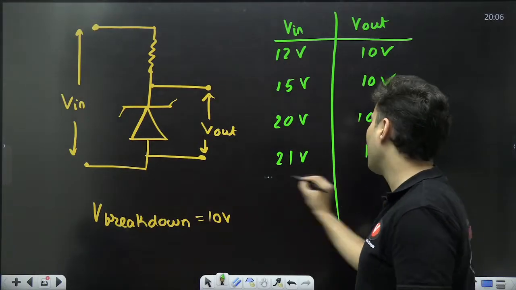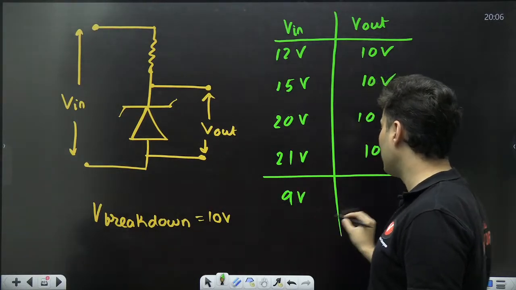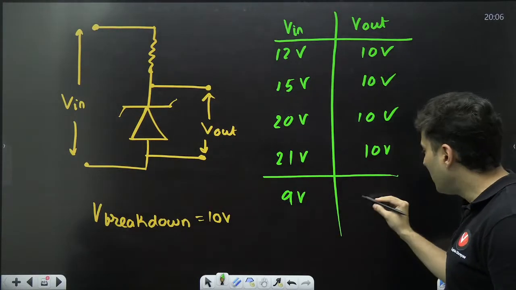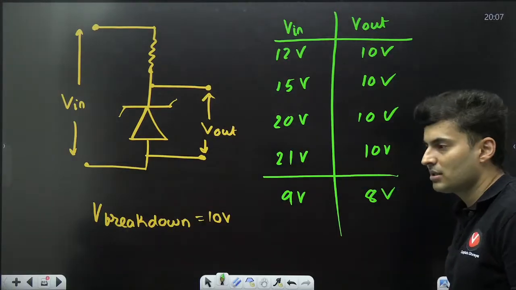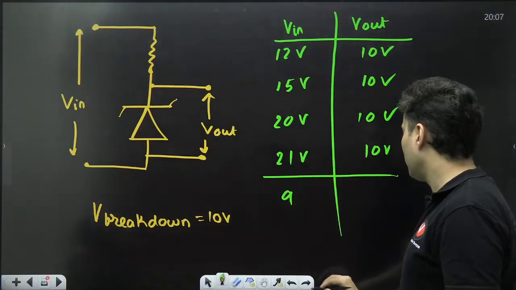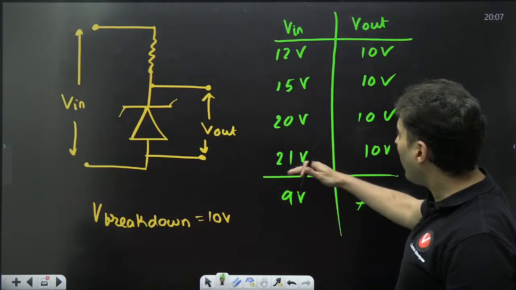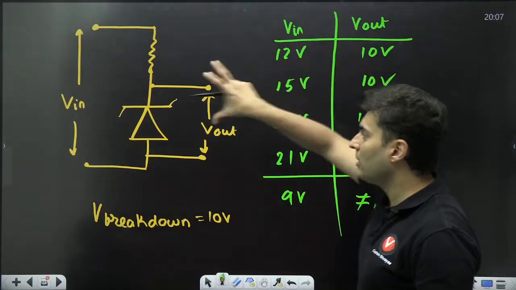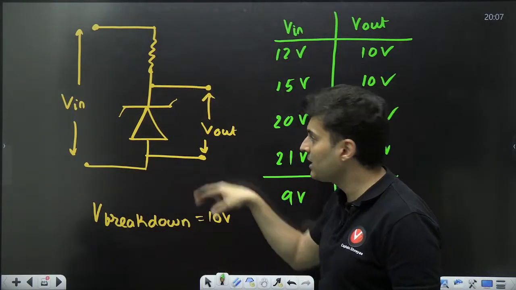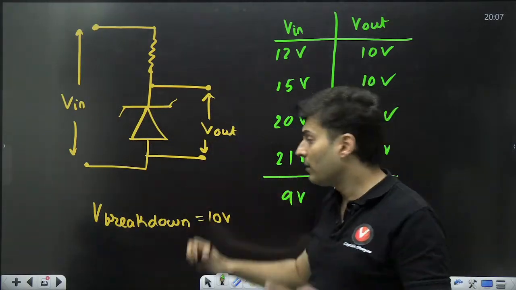The only problem happens if it goes below 10 volts. Say for example, it is 9 volts, then this won't be 10. This might be, I don't know, maybe 8 volts or something. Just giving an example. But the point is it will not be 10 volts. So you have to ensure that the input voltage is above the breakdown voltage. Then the voltage across the Zener diode, remember, will remain constant.